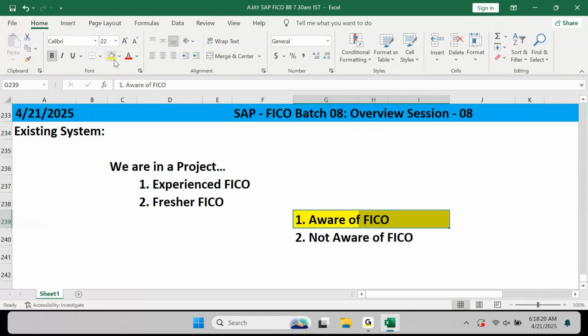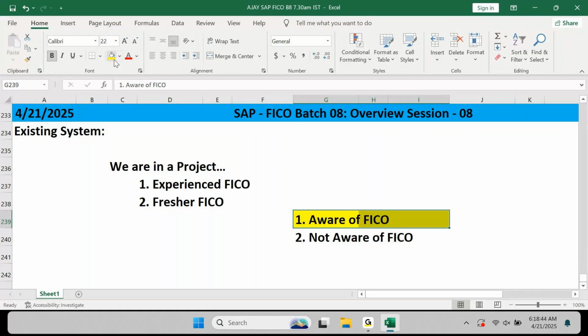Now, when we are talking about a fresher, only one point we need to look at. Are you a campus recruitment hire, or are you a candidate who got the job right after your academic completion? Anybody in that category? Only they are called fresher. Otherwise, you are not a fresher.